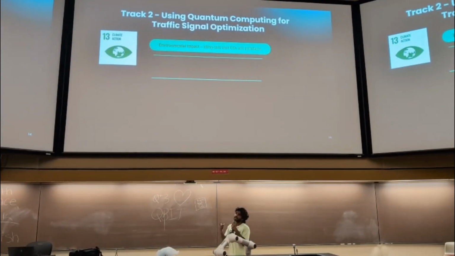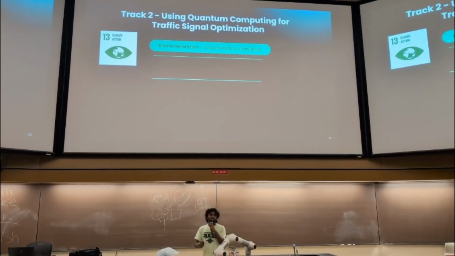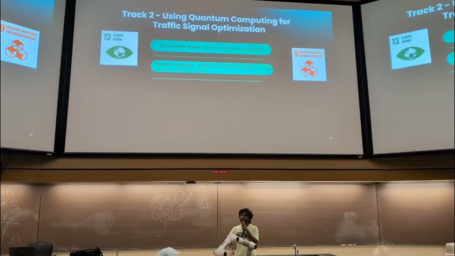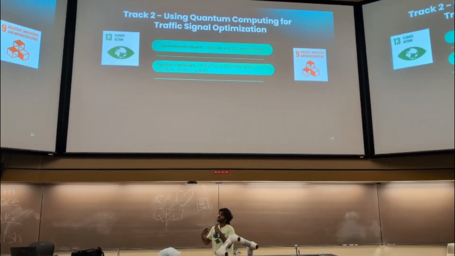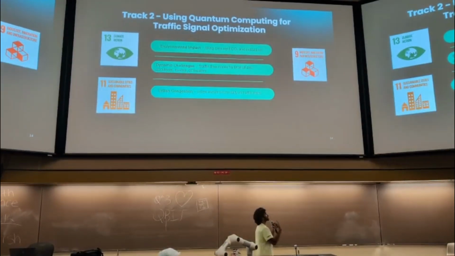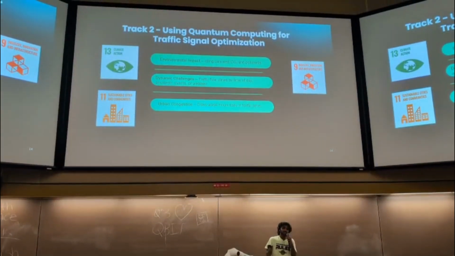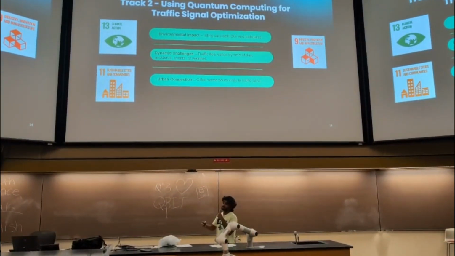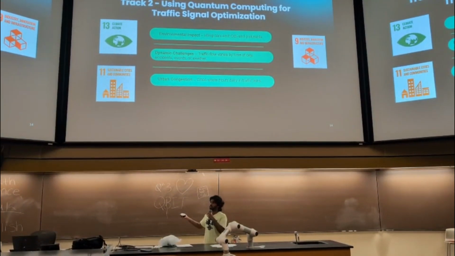We want to target SDG 13 so that the environmental impact of idle cars, which emit CO2 and pollutants and also waste a lot of electrical energy, is reduced. Secondly, we want to go towards SDG 9, which is industry, innovation and infrastructure, by taking on dynamic challenges of traffic congestion. And thirdly, urban congestion, which is basically wasting a lot of time, hours of sitting idle in the car, which again results in a lot of pollution, right?